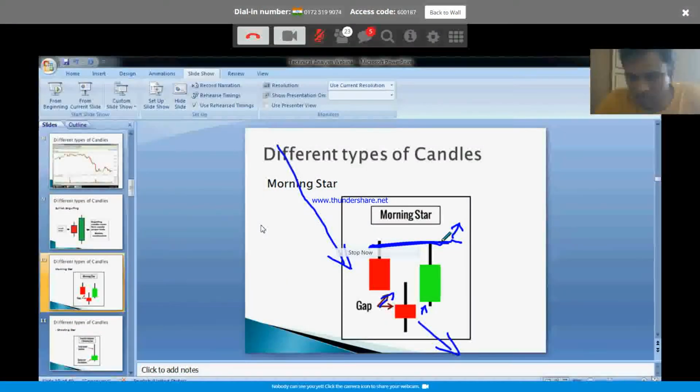The name doesn't matter, but understand what is happening in these 3 days. The sell-off, the gap down, but then on the third day, bulls came back and bought it aggressively. That means this selling is coming to an end. Bulls might be coming into the picture. So you can take an entry above this price and keep a stop loss below it.